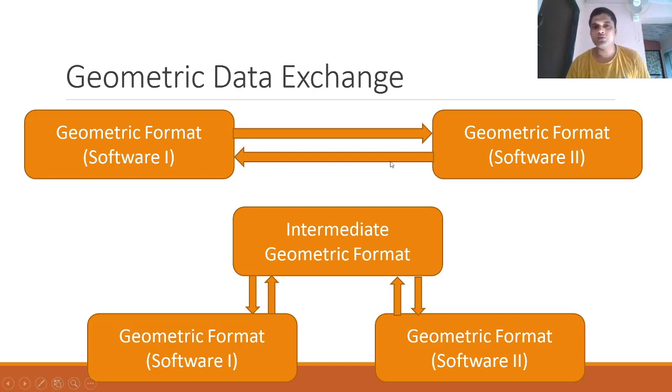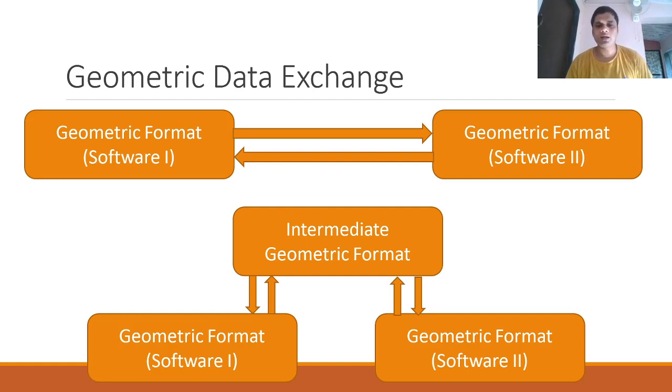Now, how are these two file formats going to communicate with each other? If you directly try to import SLDPRT in ANSYS Mechanical APDL, it will not be able to access the file.